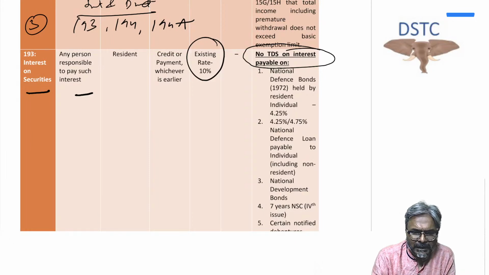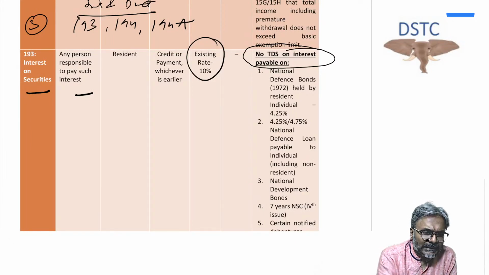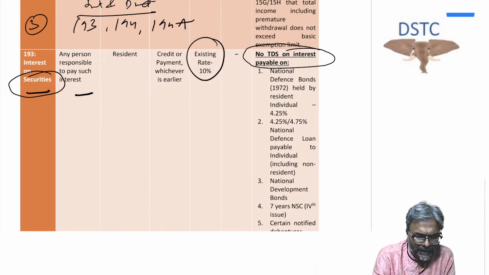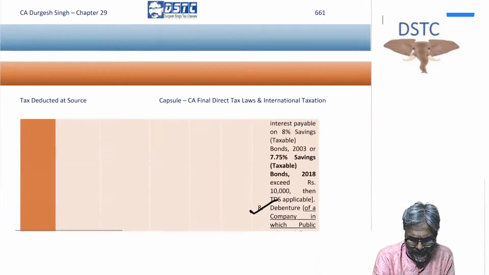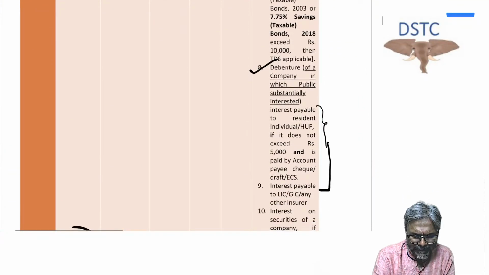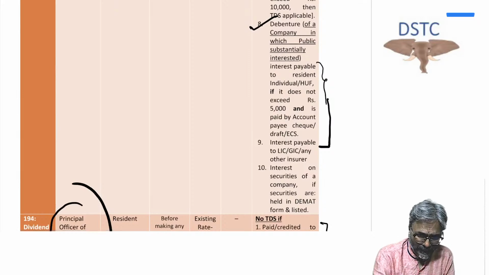Okay, this is the third compartment. So 193 is actually on the securities part, the TDS aspect. Only one thing, students, you have to remember is this one.